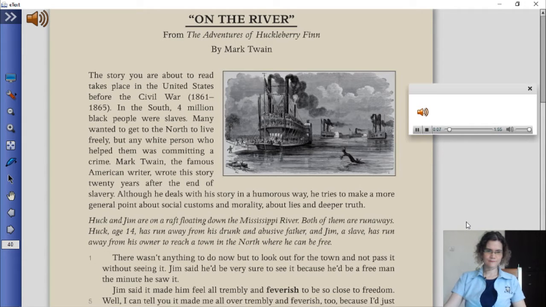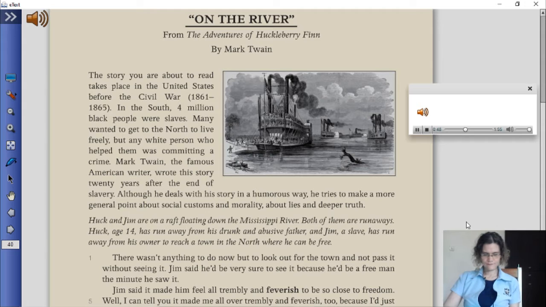The story you are about to read takes place in the United States before the Civil War, 1861 to 1865. In the South, 4 million black people were slaves. Many wanted to get to the North to live freely, but any white person who helped them was committing a crime. Mark Twain, the famous American writer, wrote this story 20 years after the end of slavery. Although he deals with his story in a humorous way, he tries to make a more general point about social customs and morality, about lies and deeper truth.